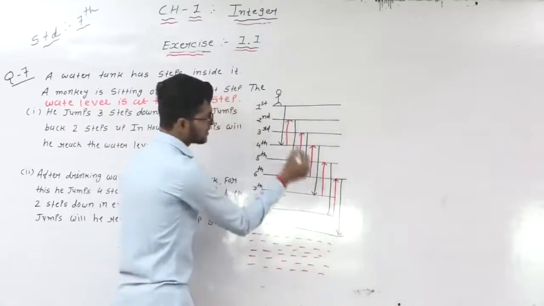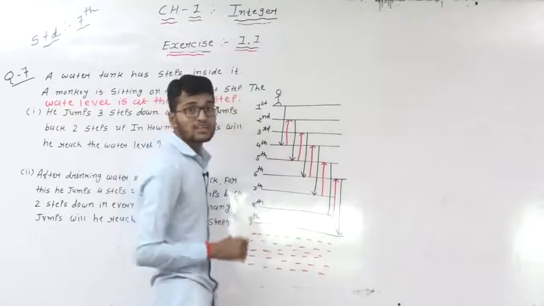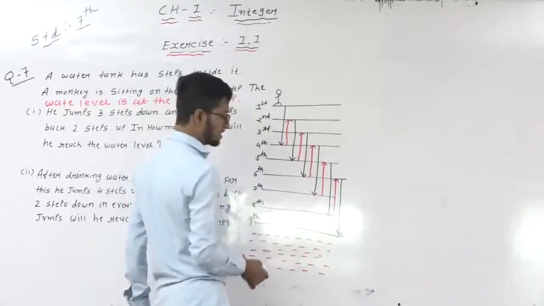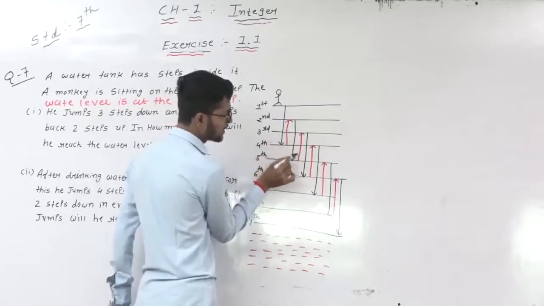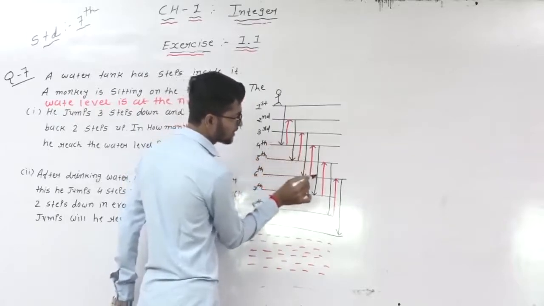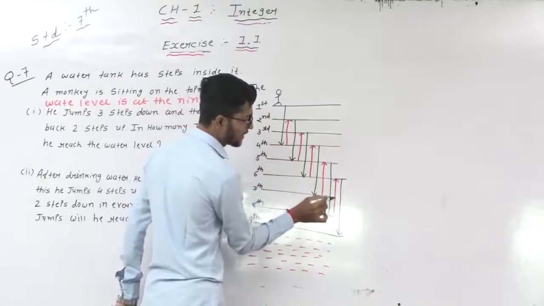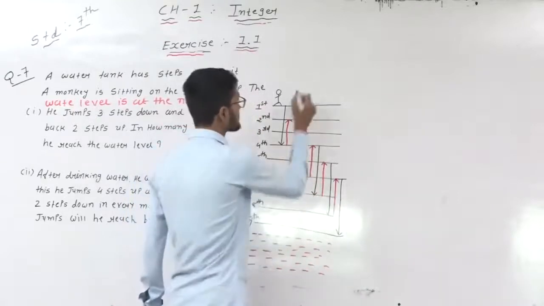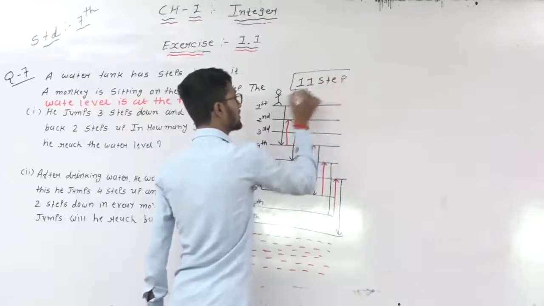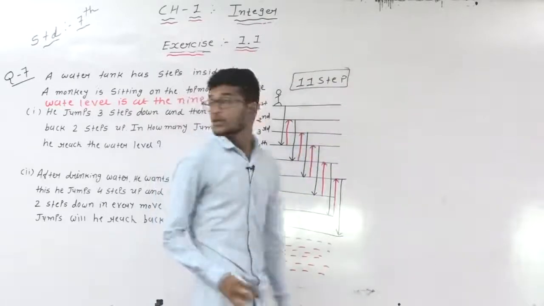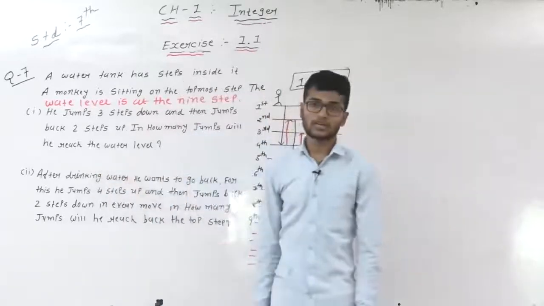Here this one is our step. So total how many steps? Then after that the monkey is placed on water. So calculate: 1, 2, 3, 4, 5, 6, 7, 8, 9, 10 and 11. So total 11 steps complete, and then the monkey reaches the water level.